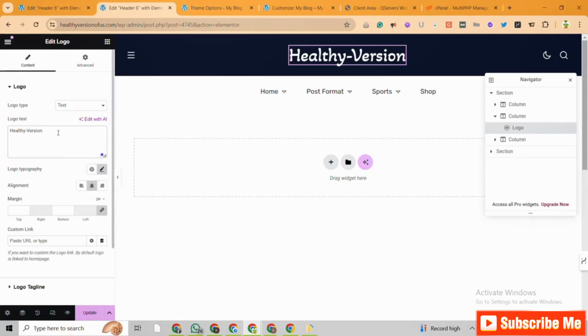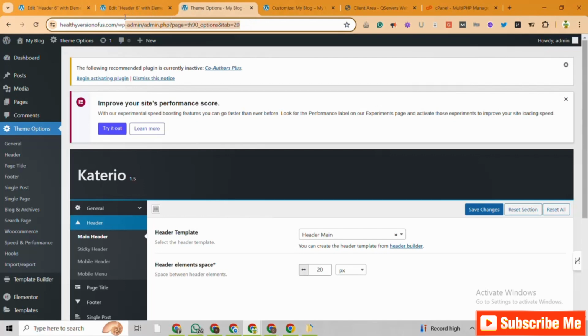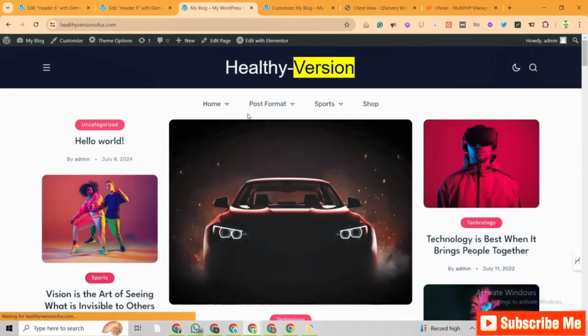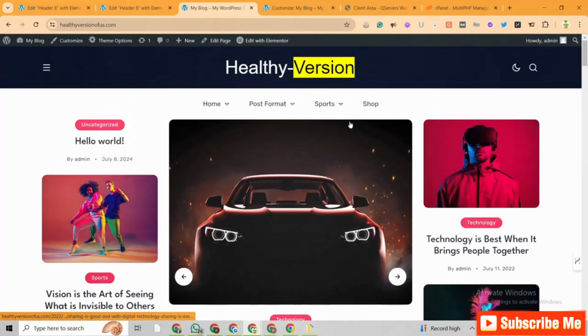So we can highlight a portion of this text. Let's add a mark tag to this version. Maybe this can be marked up. All right, so healthy version, this is marked. So let's update this and maybe see what it looks like from the home page. So let's come right here once again to the home, and then let's get to see this. So healthy version of us, and the brand logo is healthy version. Okay, so this is not too bad.